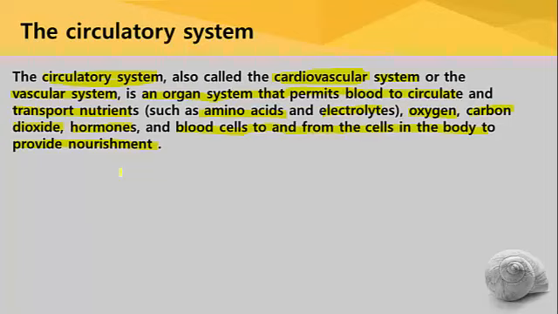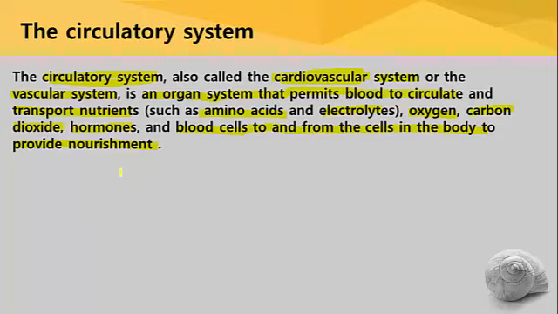The carbon dioxide is a product of metabolic activity. Metabolic activity is nothing but all the chemical reactions which are taking place in a cell. So carbon dioxide is the product of chemical reactions. The carbon dioxide which is produced in the cells is collected by the blood. So blood does not simply circulate through the blood vessels. It supplies the essential materials to body cells and it collects the waste materials from body cells.